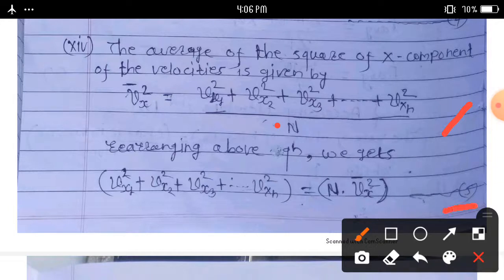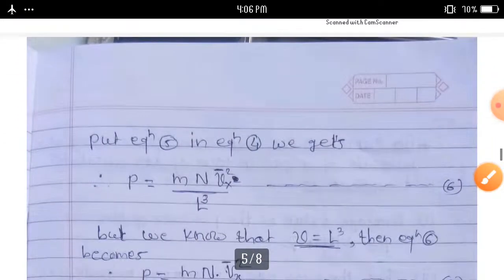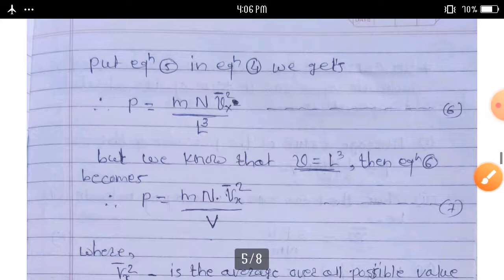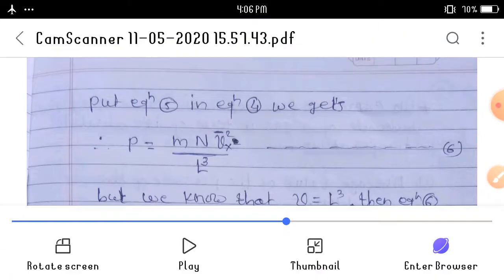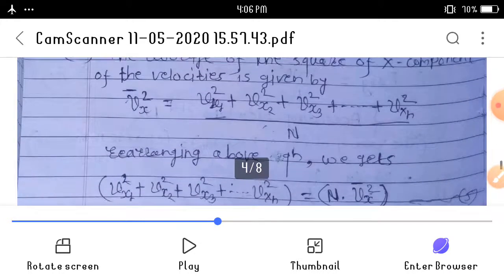Consider equation number 5 here. Put equation 5 in equation 4.